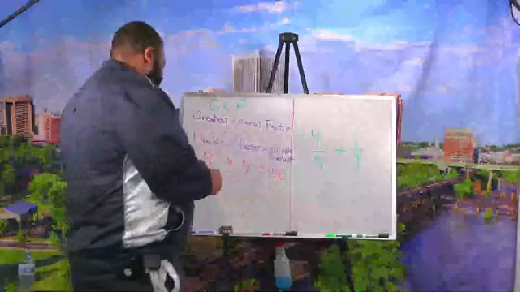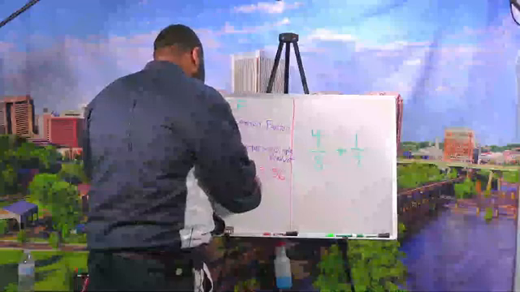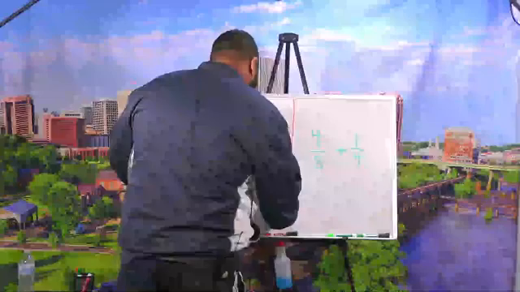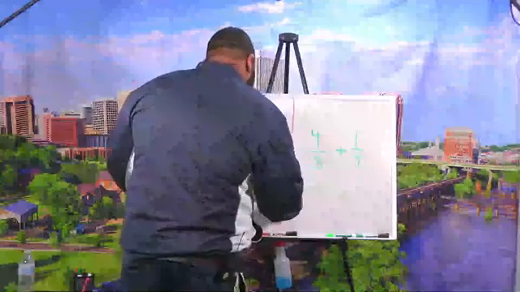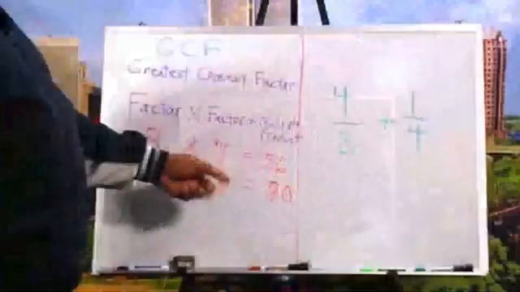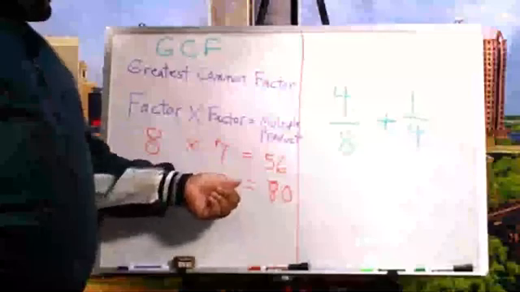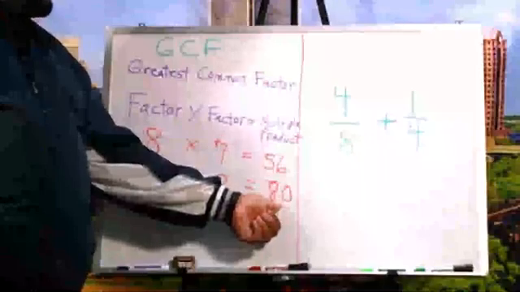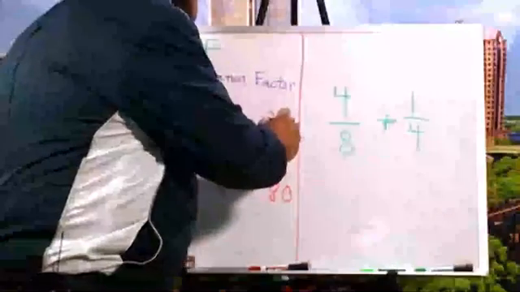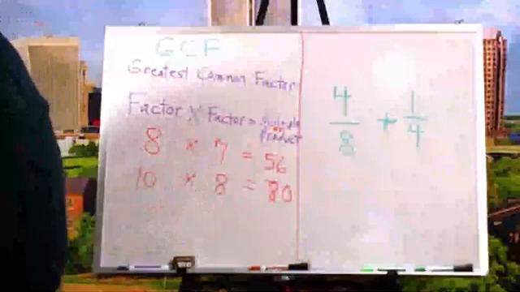Let's do this again. 10 times 8 equals 80. Can't write today, folks. Here we go. 10 times 8 equals 80. This 10 is a factor. This 8 is a factor. This is also a multiple, equals that right there. 80 is your multiple or product. Okay? We call it a multiple or we call it a product.